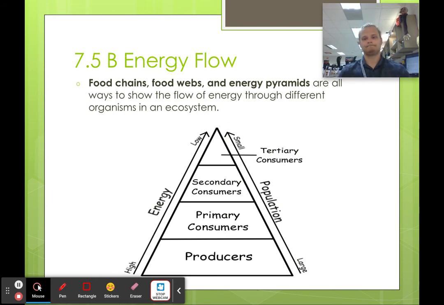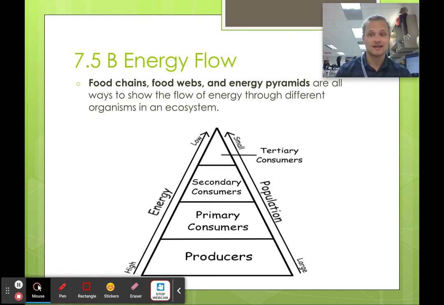Okay, all right, moving into energy flow. Okay, food chains and food webs and energy pyramids. Okay, so we always start with the producers. The producers are the plants. They're going to produce all the energy in the system. Primary consumers are the first option for consuming those plants. They eat the thing that's below them. Okay, secondary consumers, second option. They eat the thing that's below them. They can eat primary consumers and producers. Typically, they only stick with primary consumers, but they could do both. They would be called an omnivore then because they eat both.